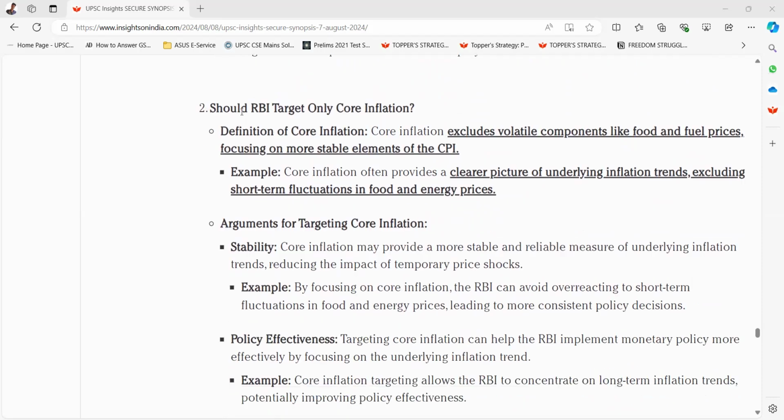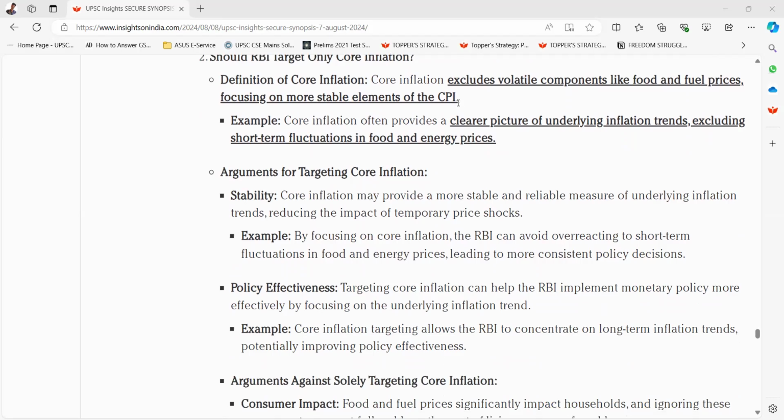Second, should RBI target only core inflation? Definition of core inflation. Core inflation excludes volatile components like food and fuel prices, focusing on more stable elements of the CPI.